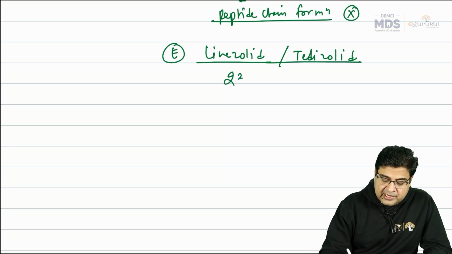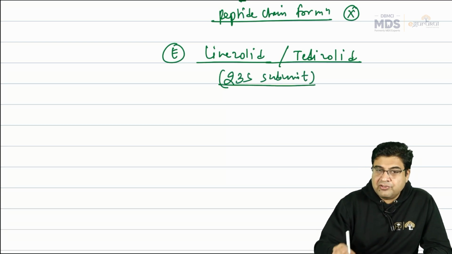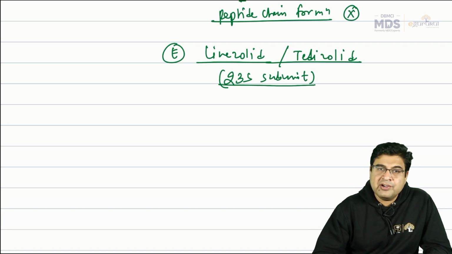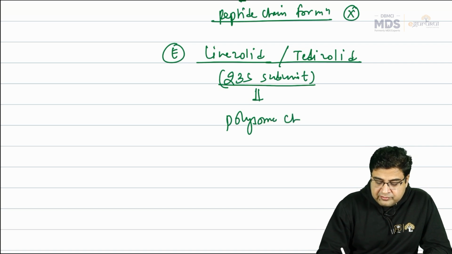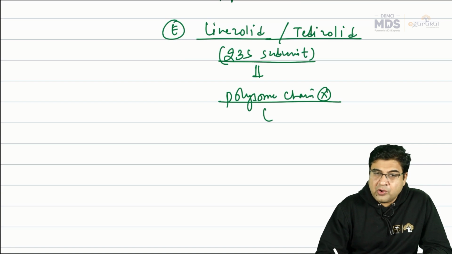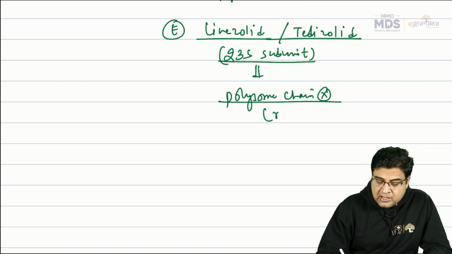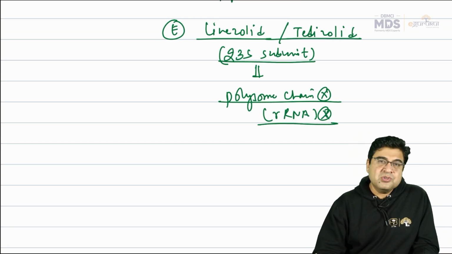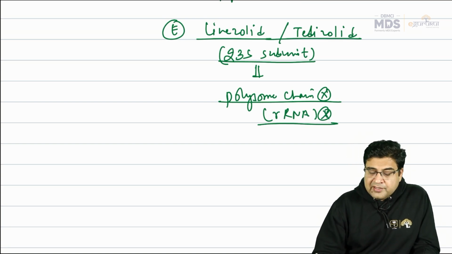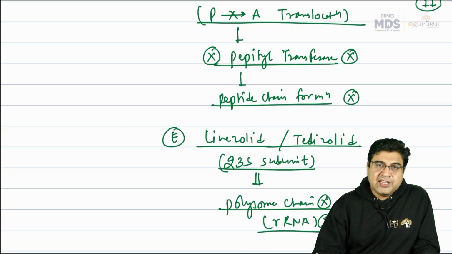These medicines particularly act on the 23S subunit. Even in 50S we have a 23S subunit. So linezolid will act on the 23S subunit. And this is again an inhibitor of the initial step, that is polysome chain formation. So a polysome chain formation inhibitor. The drugs are linezolid and tedizolid. So this antibiotic can also be used. So these are the 5 antibiotic groups that act on the 50S ribosome.